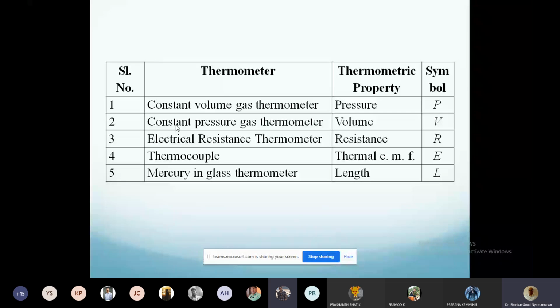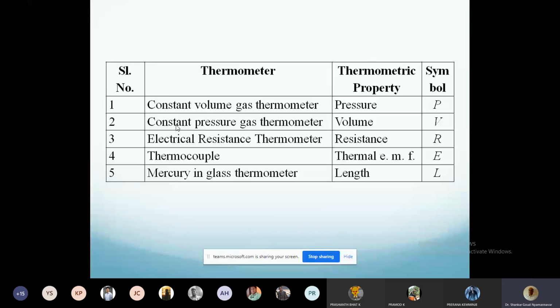Volume increases. So volume is a function of temperature if the pressure is constant. So measured volume will be the indicator of the thermal level or temperature of the body. Electrical resistance thermometer.